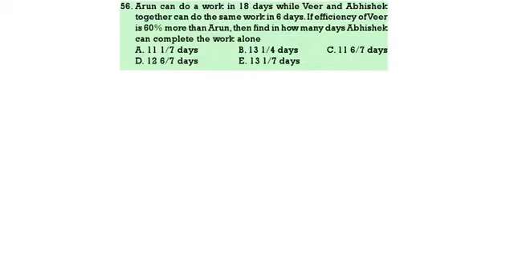Arun can do a piece of work in 18 days while Veer and Abhishek can do the work in 6 days. The LCM of 6 and 18 is 18. That means efficiency of Arun is 18 by 18, 1. Efficiency of Veer and Abhishek will be 18 by 6, 3. Arun efficiency 1, Veer and Abhishek 3.